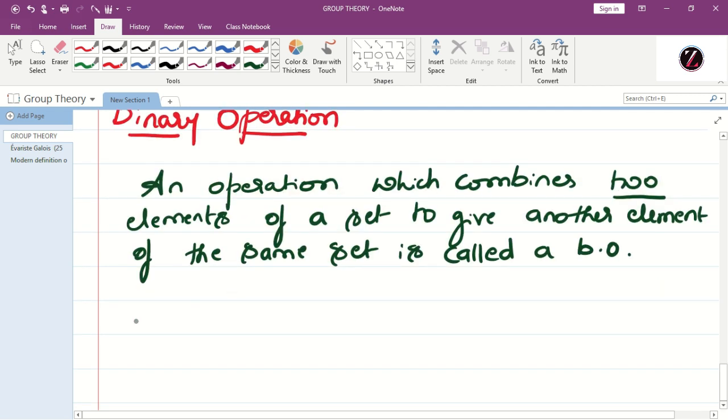Or you can define a binary operation in another way.